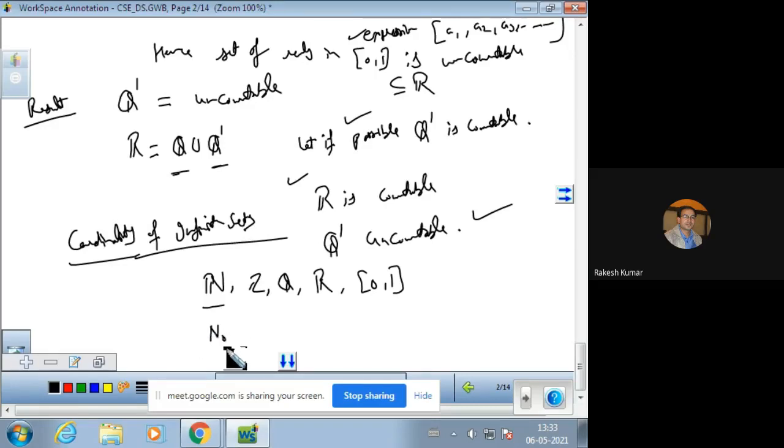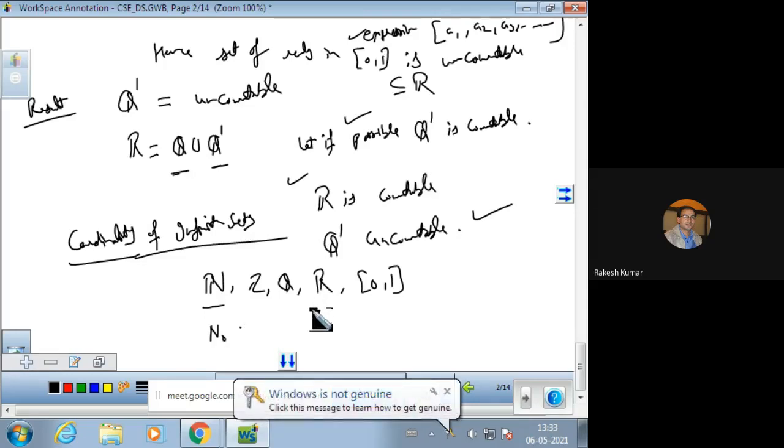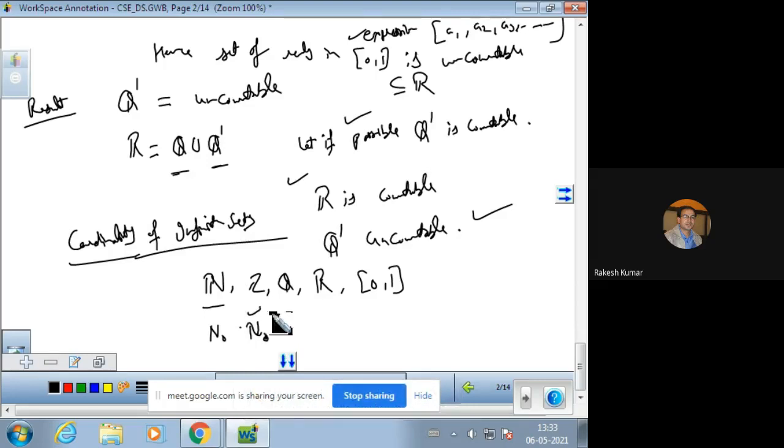Actually, a specific symbol is there, a specific type of letter, and this symbol is known as aleph naught. Remember.